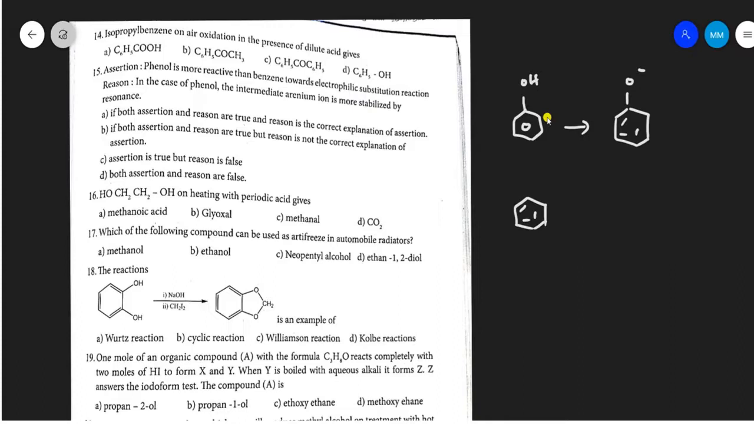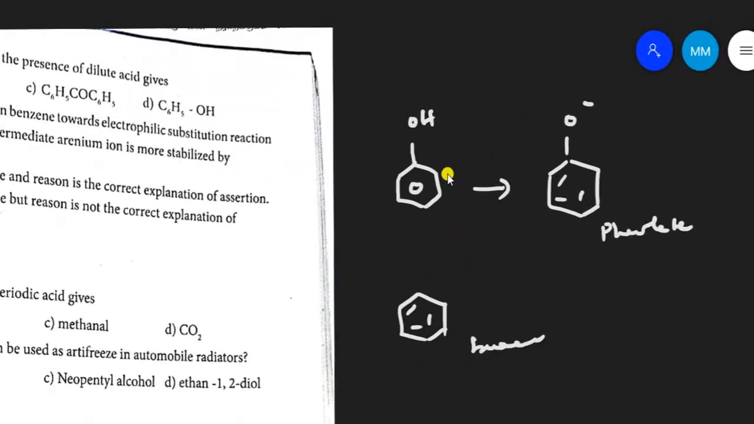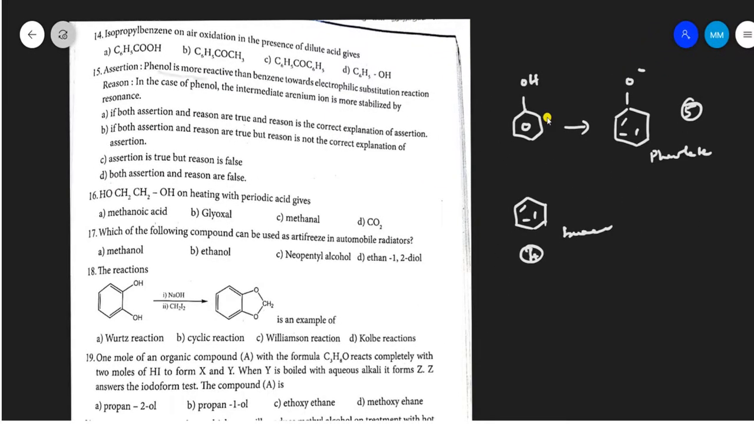When you compare the phenolate ion and benzene, both have resonance structures, but the phenolate ion is more stabilized than benzene. Because benzene has 4 resonance structures, the phenoxide ion has 5 resonance structures, so it is more stable. So phenol is more reactive than benzene towards electrophilic substitution reaction. So this statement is correct, and the reason is also correct, because in phenol the intermediate arenium ion is more stabilized by resonance. Okay. Your answer is A.